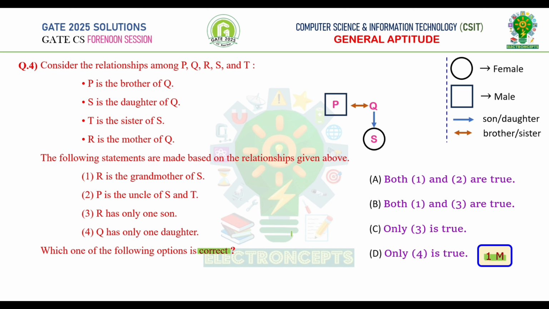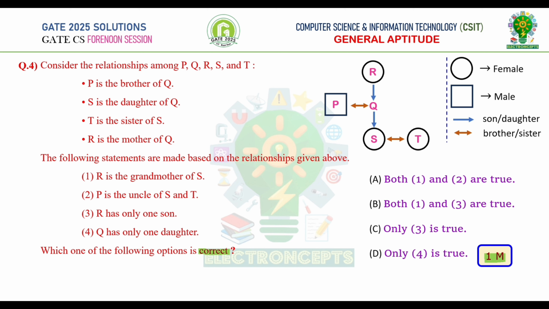So we have used single-sided arrow mark. Next relation, T is sister of S. Since T is also sister, we represent T with circle. The relationship between them is sister. Therefore, let's represent with double-sided arrow mark. The final relationship is R is mother of Q. Let's also represent this. Since R is mother, let's represent this in circle.